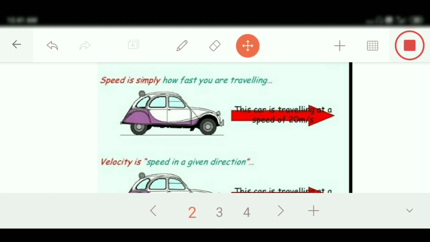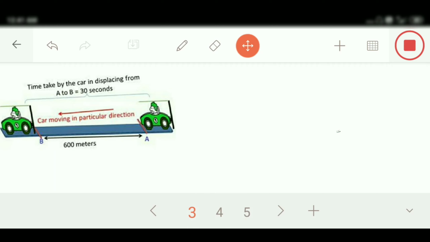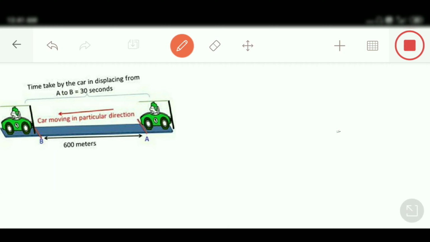Students, speed shows how fast an object moves, whereas velocity shows how fast an object moves in a particular direction. In this example, we can see a car is moving from A to B and covering 600 meters within 30 seconds. So by the unitary method, can we find it?